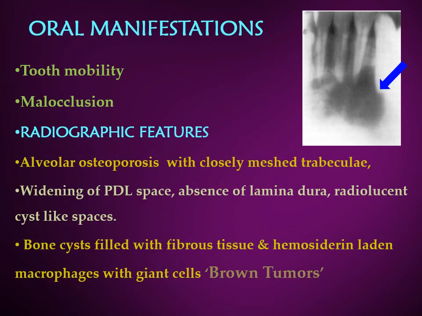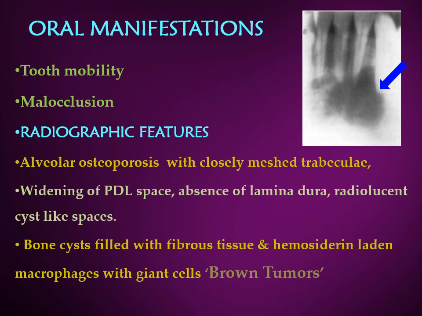Now, orally, this disease manifests itself in the form of increased tooth mobility, which leads to malocclusion. Radiographically, we can see an alveolar bone osteoporosis with closely meshed trabeculae. There can be a widening of the periodontal ligament space and absence of lamina dura, which may not be common in all cases, and you can see radiolucent cyst-like spaces.